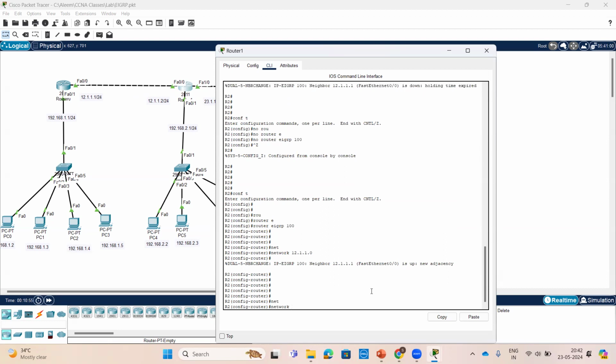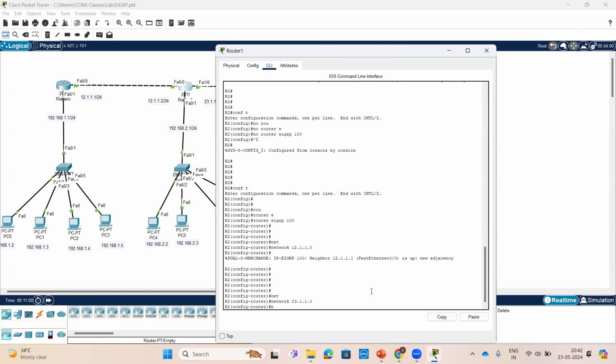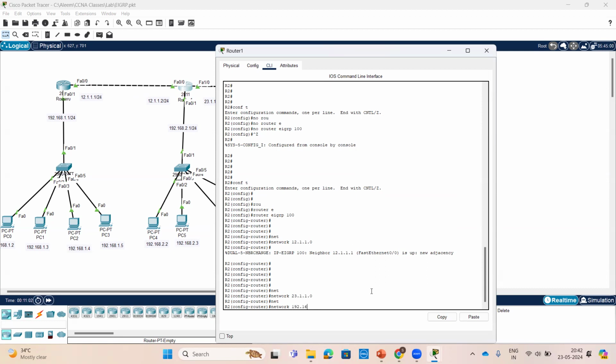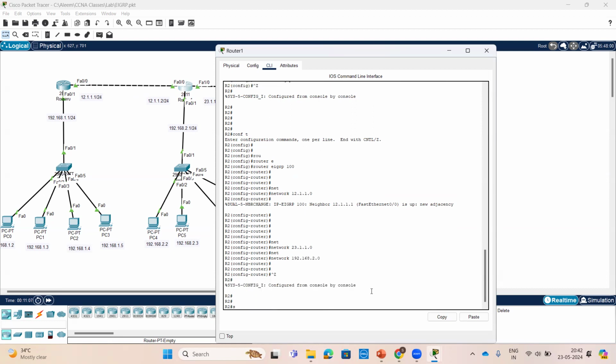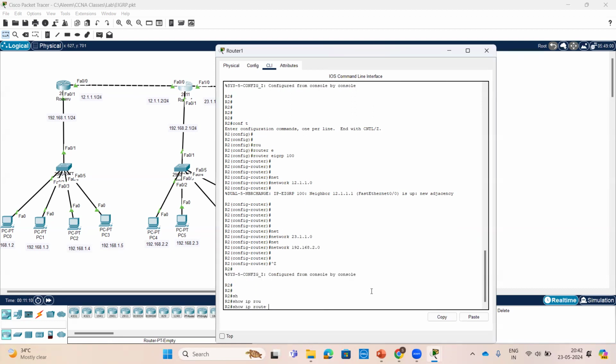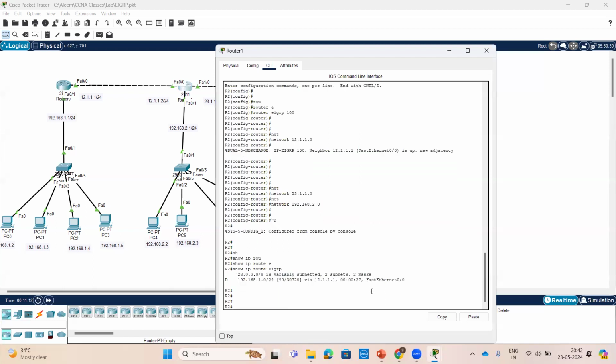Again, network 23.1.1.0 and network 192.168.2.0. Show IP route EIGRP. See, we advertised here. The prefix value came, 192.168.0.24. It's the AD value, and 90 is the internal AD value.